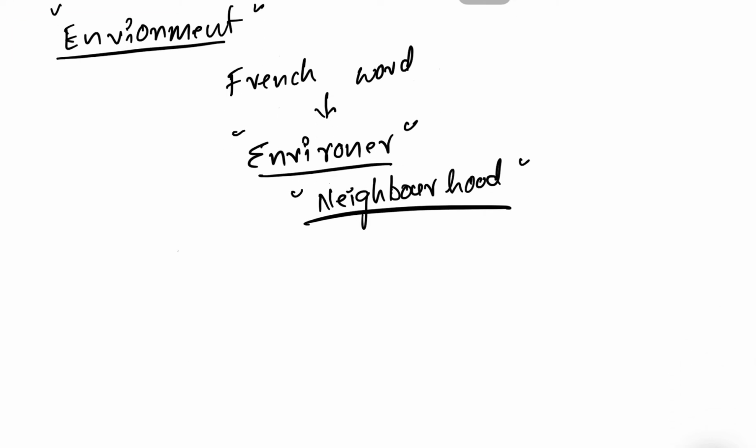Environment is derived from the French word environner, and the meaning of environner is neighborhood. Put simply, the place, people, things and nature that surround any living organism is called environment.